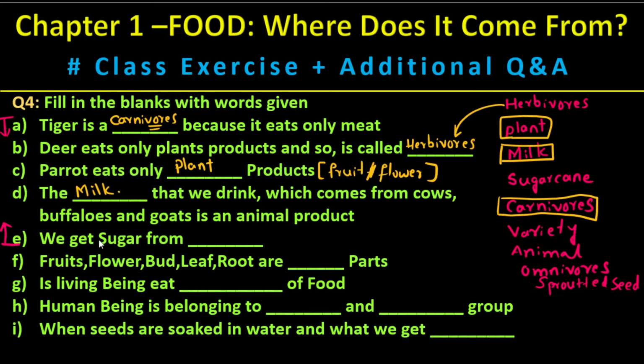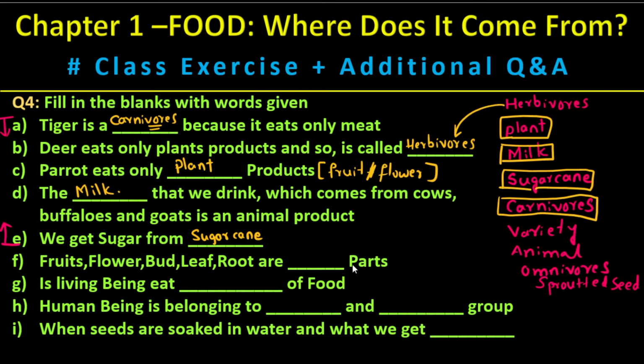Next question, we get sugar from. Sugar is the sweet item. We get it from the plant generally, and what plant is already answered here. So what is the next? Sugar cane is there, so we need to find out here. Sugar cane is also a plant which produces sugar. Sugar cane.